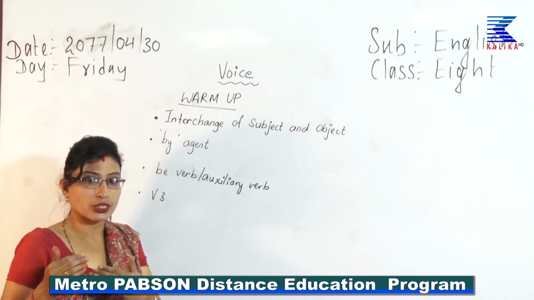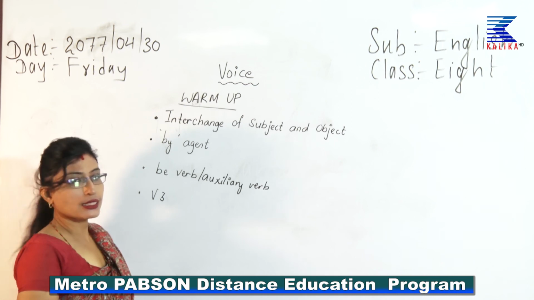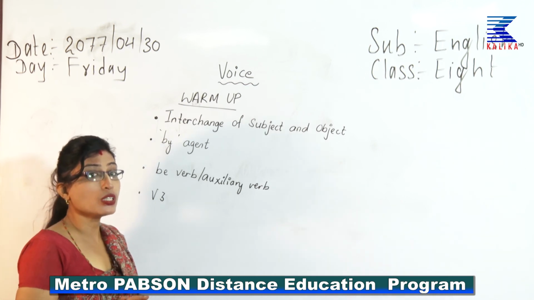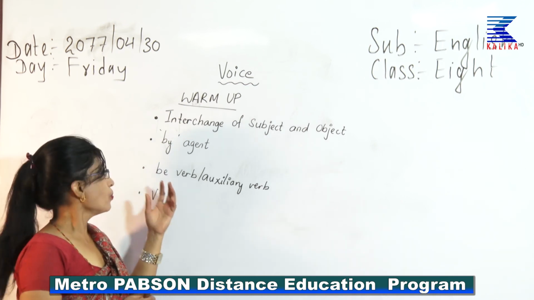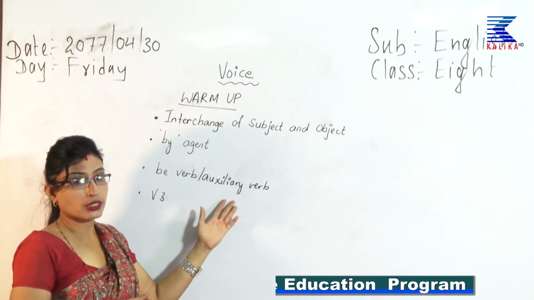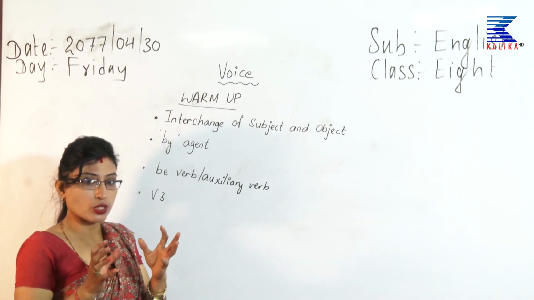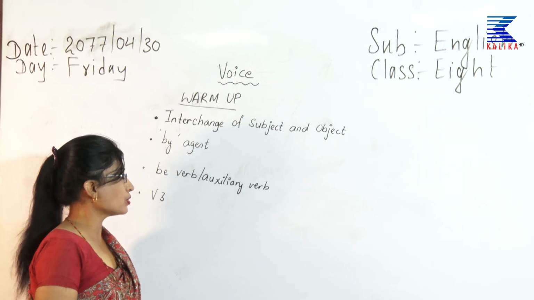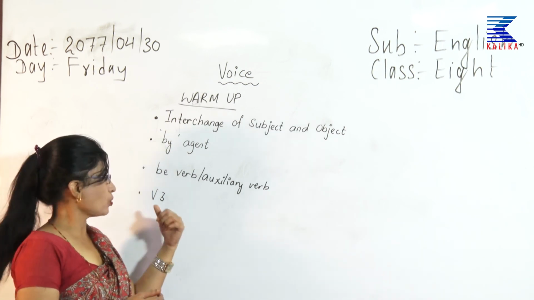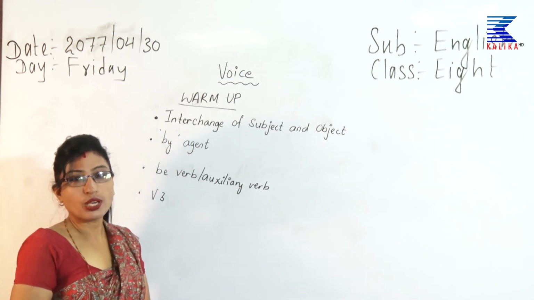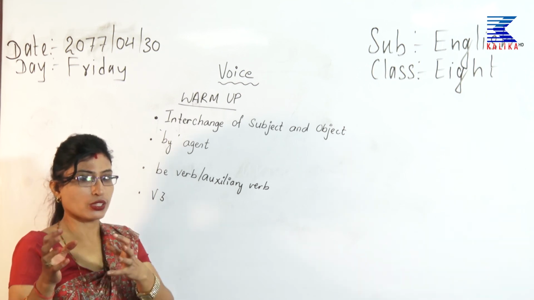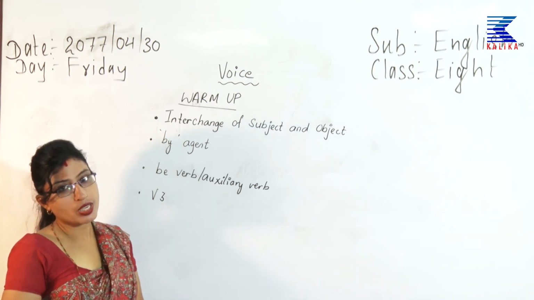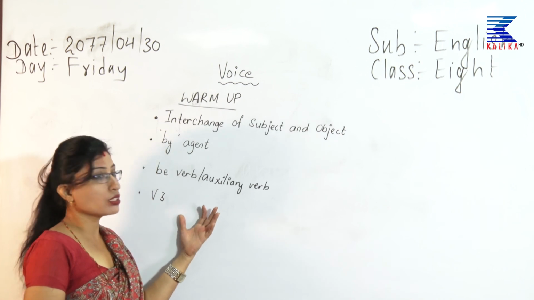Now the next thing in the passive pattern that we learnt yesterday was be verb and auxiliary verb. There is a presence of auxiliary verb and be verb mostly in a passive sentence, like if there is a verb 3 with auxiliary, then you have to say like was given. Normally it is a passive pattern. So that is what we learnt yesterday.